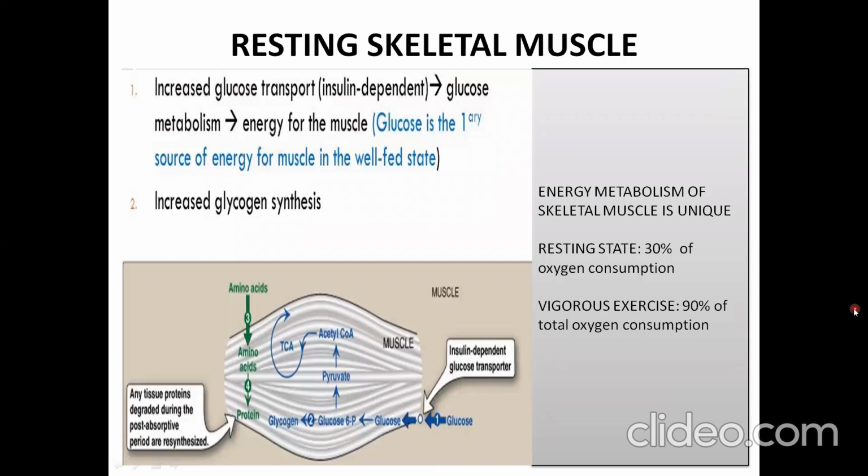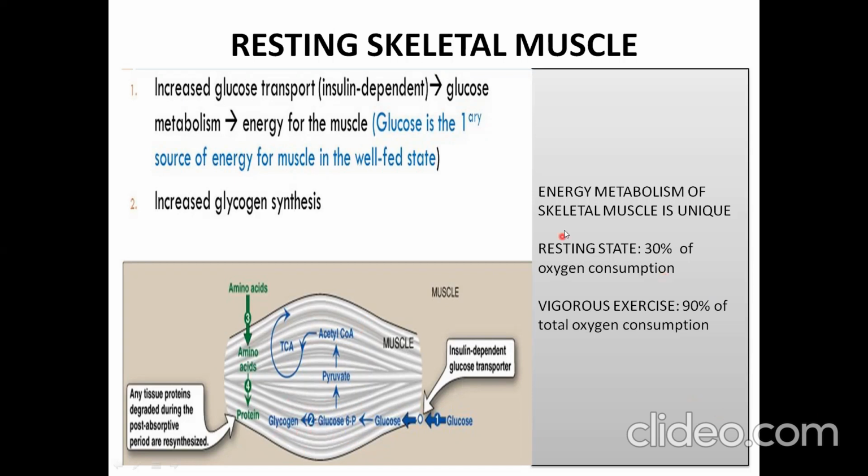Next, we'll see about the changes that occur in the resting skeletal muscle. The increased glucose in the fed state enters into the skeletal muscle via the GLUT4 transporter. GLUT4 is insulin sensitive, you know. After entry, it undergoes glycolysis and can be utilized for energy. The acetyl-CoA produced enters into the TCA cycle and can be utilized for energy, since glucose is the primary source of energy for muscle in the well-fed state. Also, the increased glucose 6-phosphate enters into glycogen synthesis.